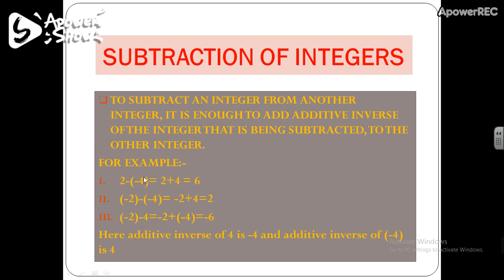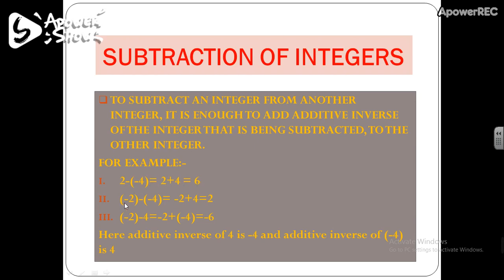Minus 4's additive inverse is 4. So instead of subtracting minus 4 from 2, I am adding the additive inverse of minus 4 with 2. So 2 minus minus 4 equals 2 plus 4, which equals 6.